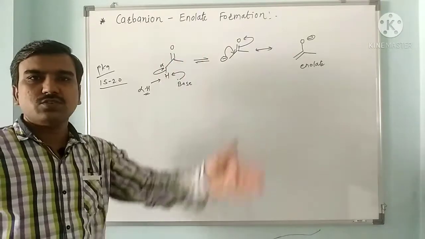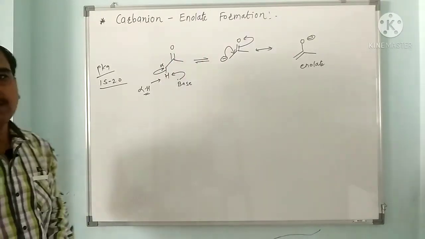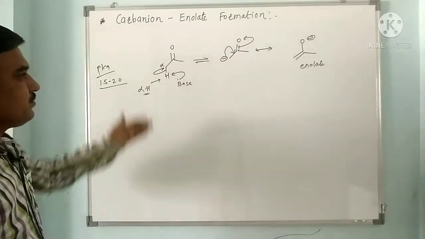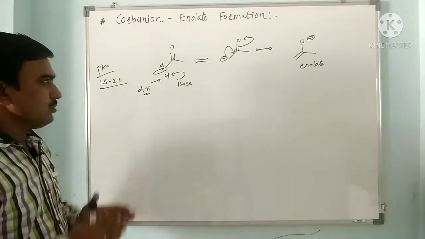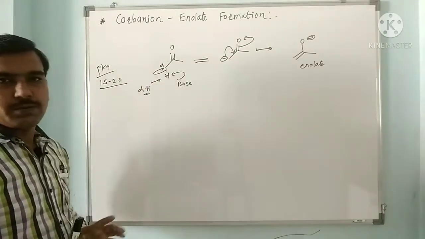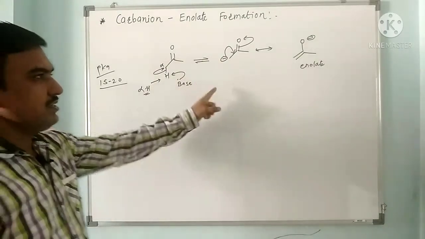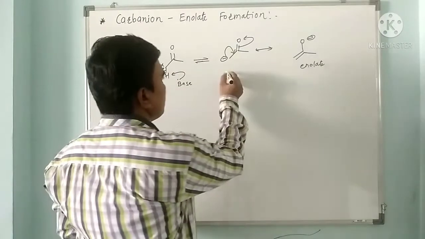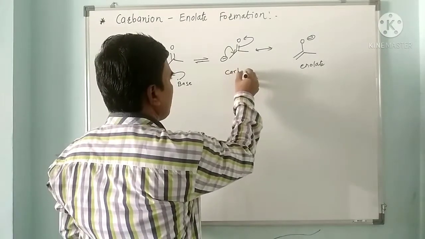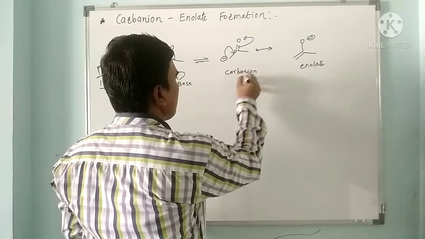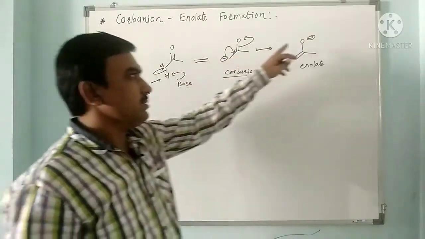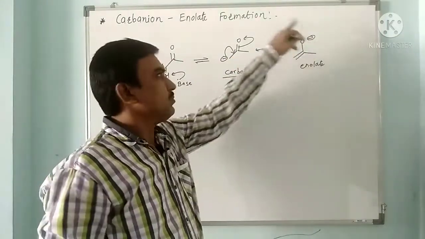We will see the list of different carbonyl compounds and the pKa of their alpha hydrogens in the next part. Here we just need to understand how the base abstracts the alpha hydrogen, giving a carbanion, which is stabilized to give the enolate anion. The carbanion is a trivalent carbon having a negative charge, and the negative charge is stabilized better on oxygen than on carbon.